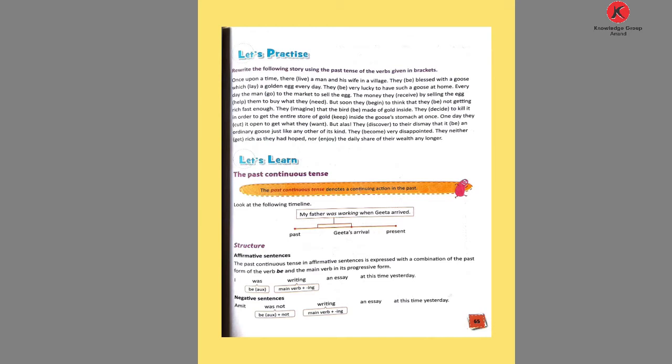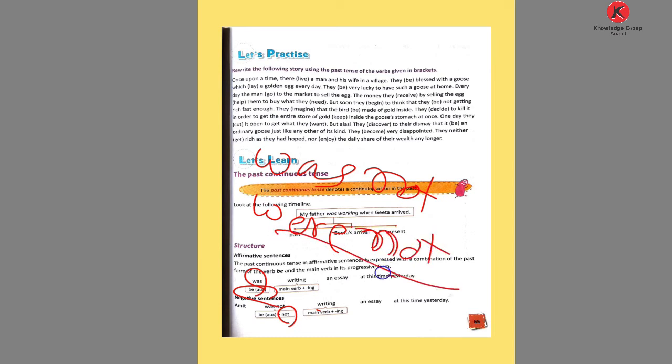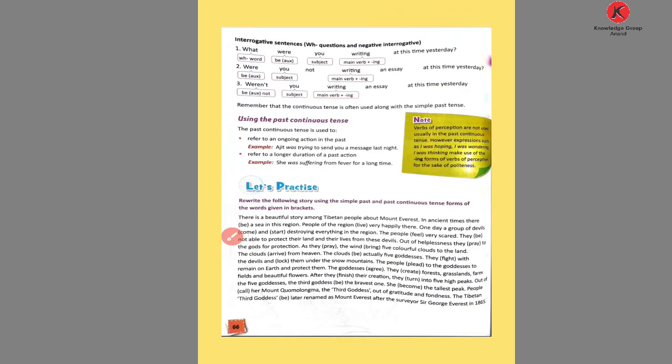If we write the structure of the negative sentence, to be form with not added, then write the main verb. Whatever to be form, was or were, is used, after that you use not. That means the sentence is negative. I was not writing an essay at this time yesterday. Amit was not writing an essay at this time yesterday. That is the negative. Then here comes the interrogative sentence, WH question and negative interrogative. WH question with what, here were is used. Why? Because you is used as the subject. What were you writing at this time?